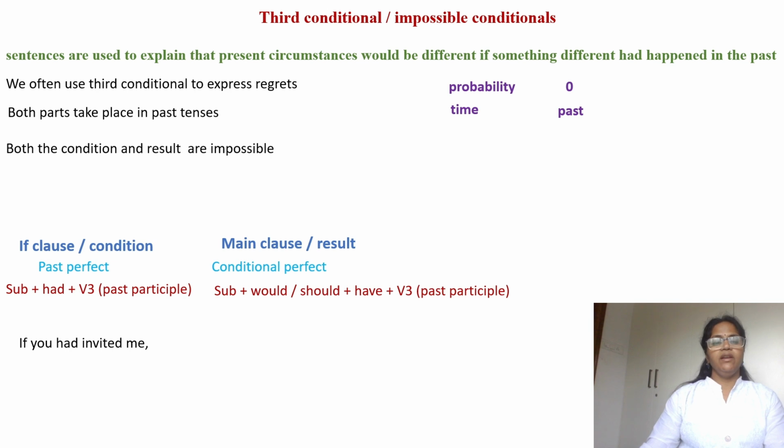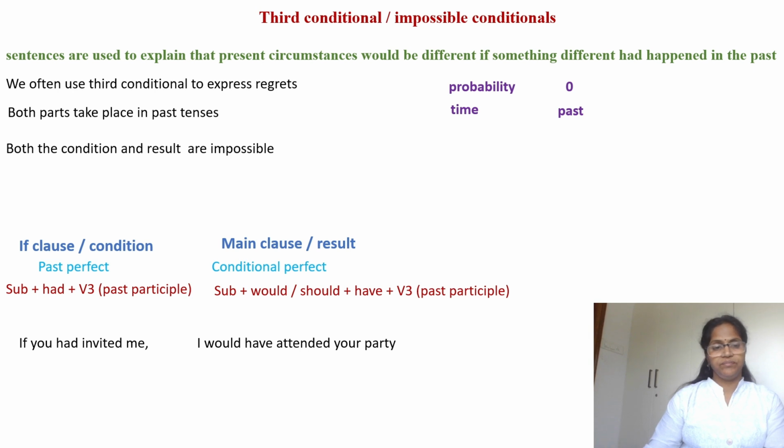For example, if you had invited me, I would have attended your party. If you had invited me in the past, I would have attended your party in the past. Both took place in the past, right? So we cannot change it. You did not invite me and I did not attend your party.